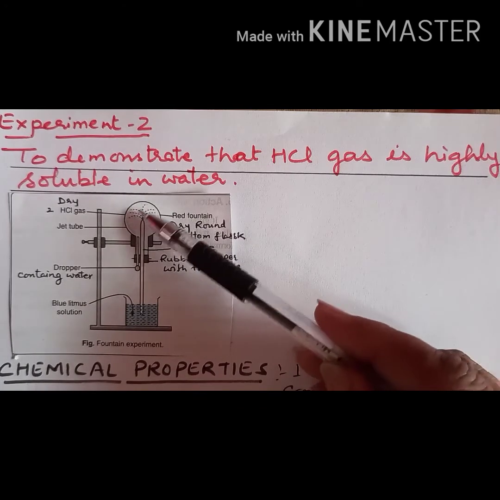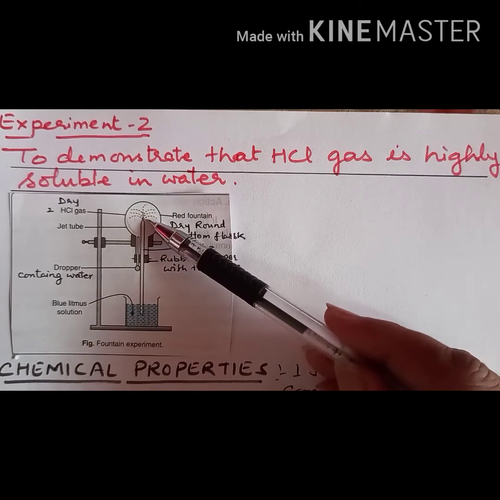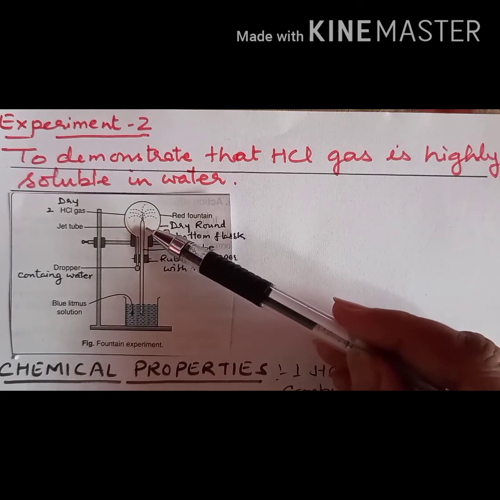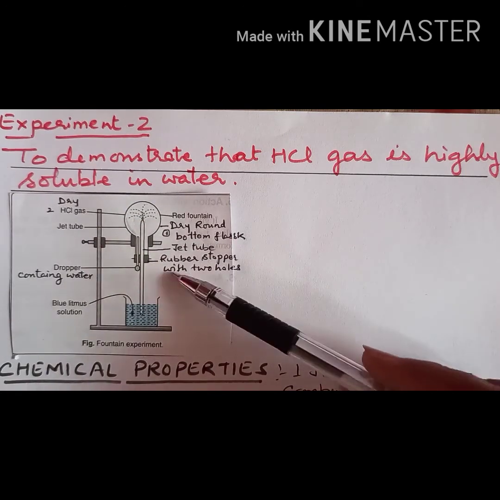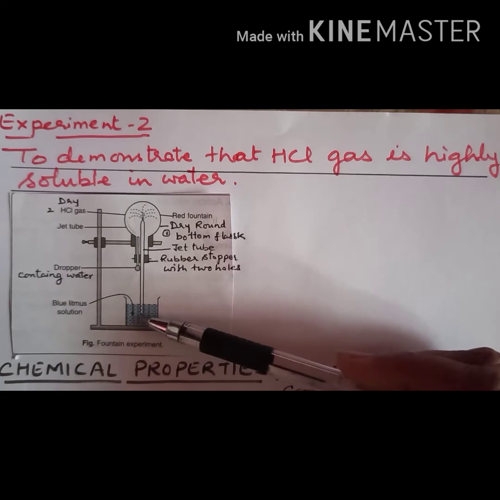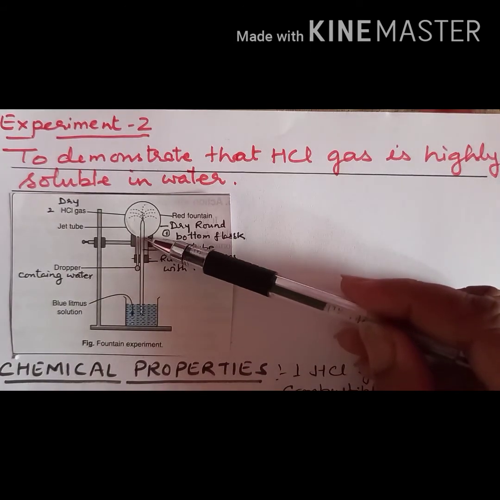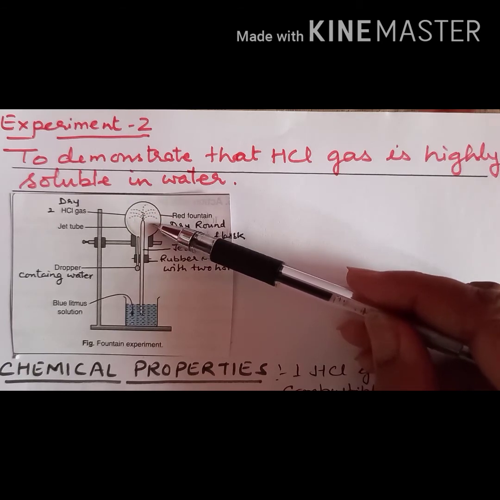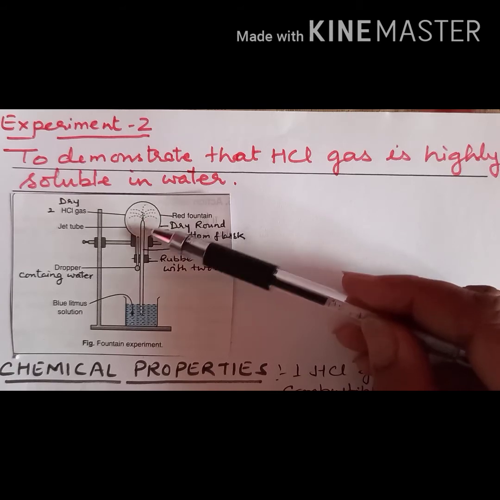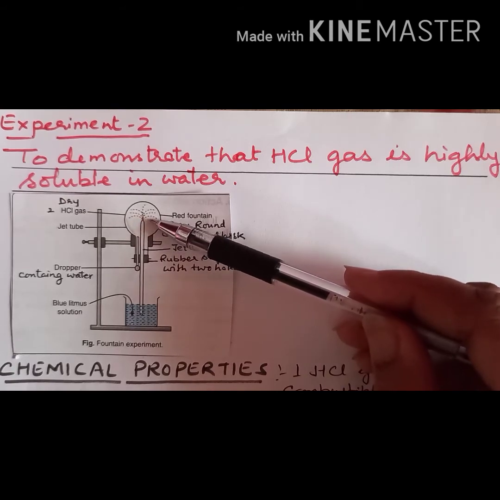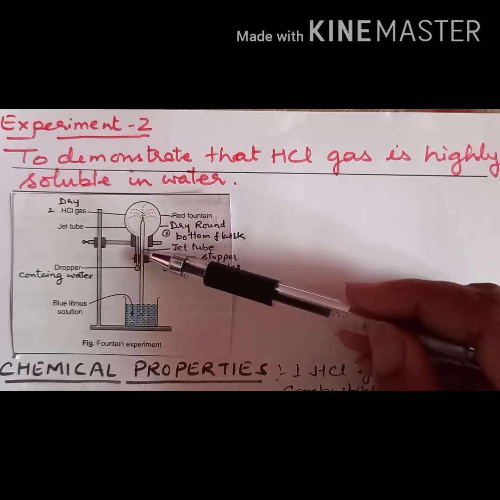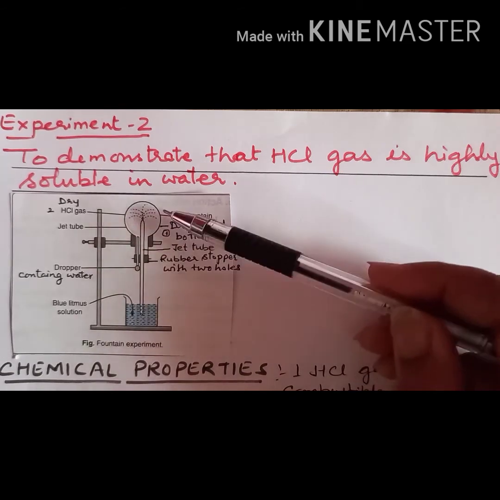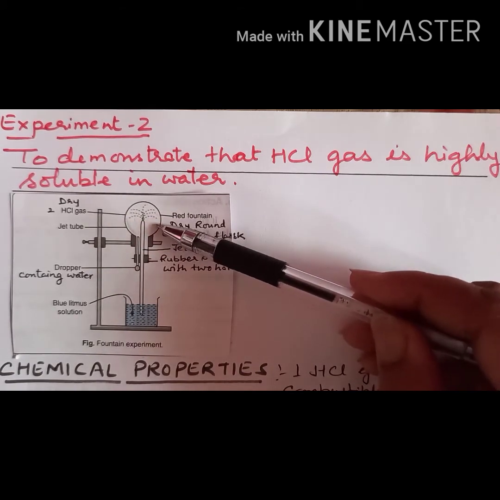Because of that, a partial vacuum is created, and since the outside pressure is more, the blue litmus solution rises up, right? It comes out in the form of a red fountain. Why? Because hydrogen chloride gas is acidic in nature and it turns blue litmus to red. That's why you get a red fountain.